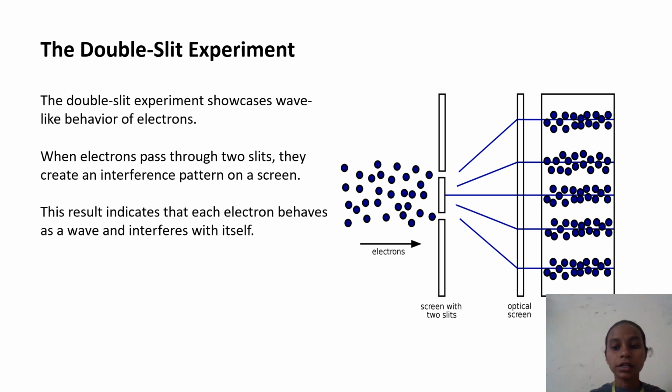When the electrons pass through the screen with the two slits, the beam splits into different directions.